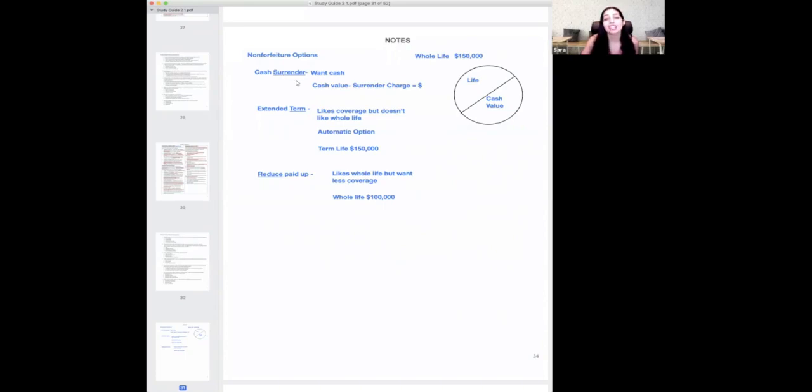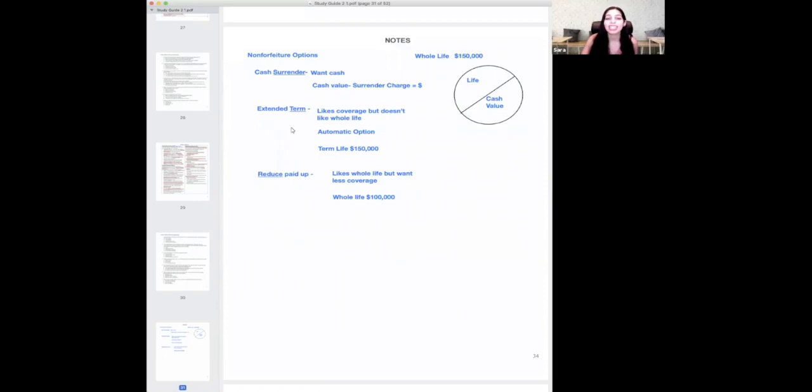So the first thing is cash surrender. Surrender is underlined because it's the key word. You're surrendering your policy. Basically, you say, I want the cash. Just give me the money, whatever I've earned so far. Now, the company is not going to just give you all that money you've earned and not charge you a fee. That's not going to happen. So they take the cash value you've earned so far, take away a surrender charge because you're giving up the policy sooner than it's supposed to be, and whatever's left over afterwards is the amount of money they're going to give to you.